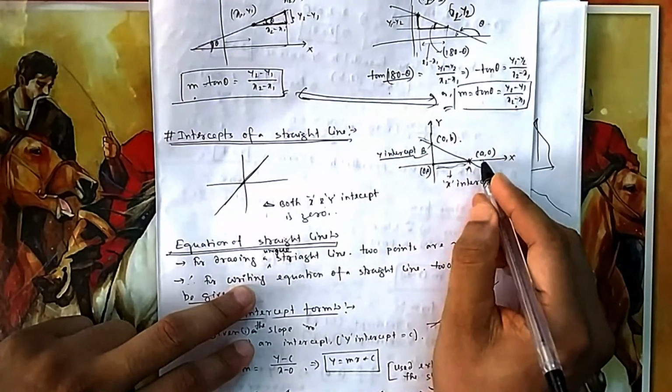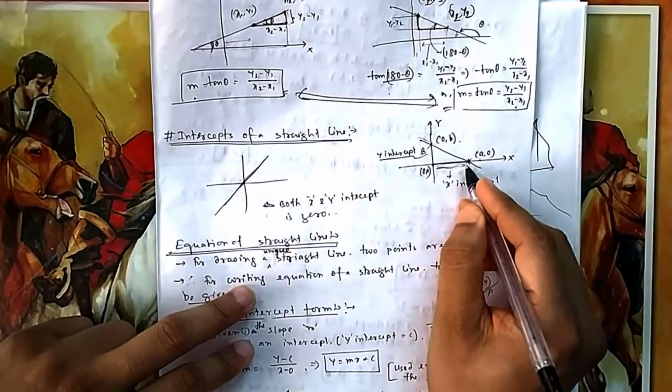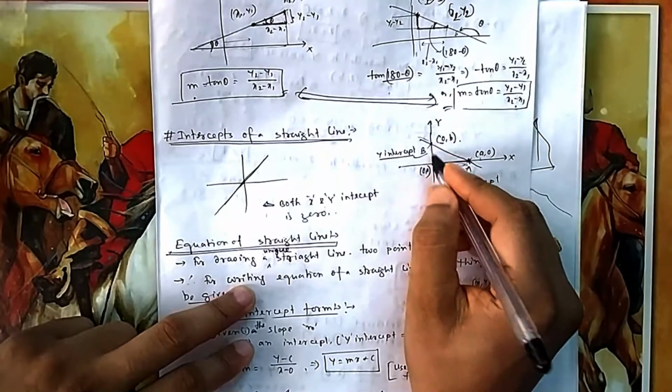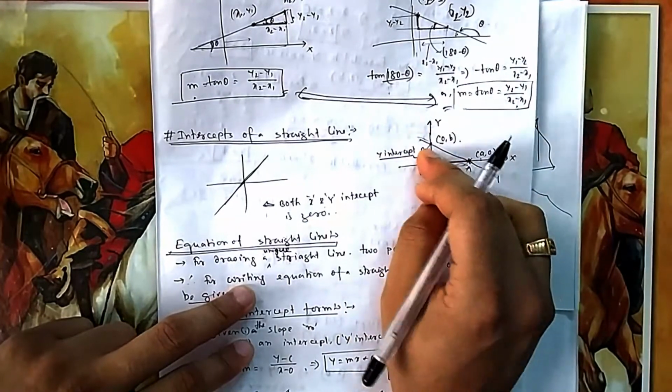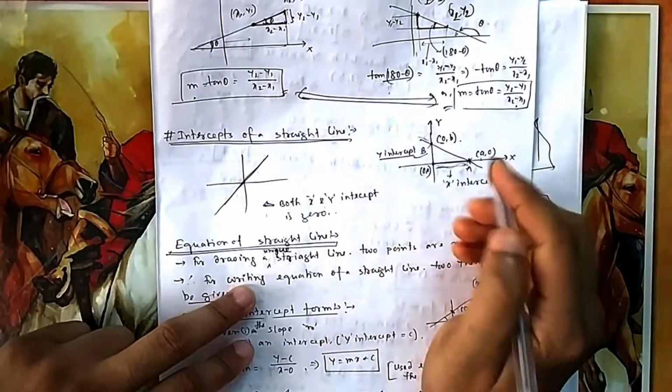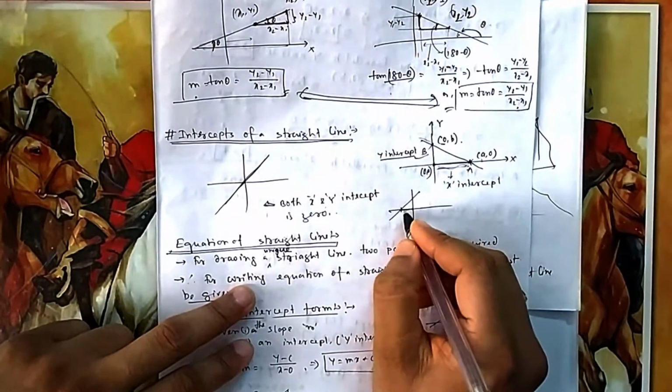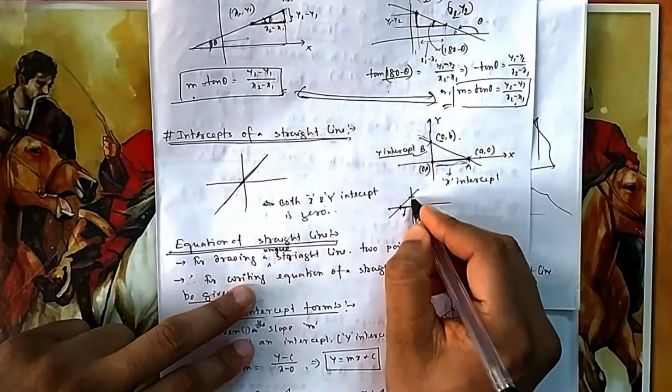Suppose this is point A, so the coordinate will be A comma 0. So this length is A. For this coordinate, x is 0 here and y is B, so this length will be B. That is known as the y-intercept. If the line is in this fashion, then the x-intercept will be negative and the y-intercept will be positive.